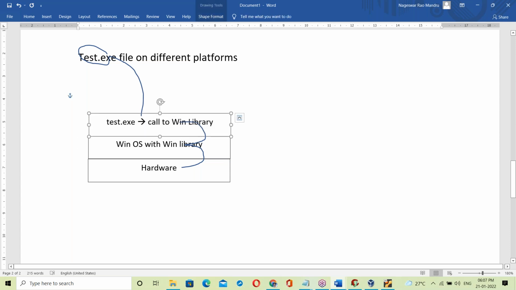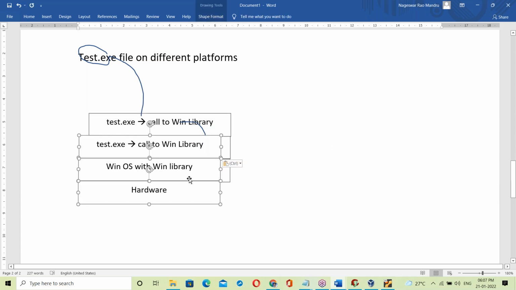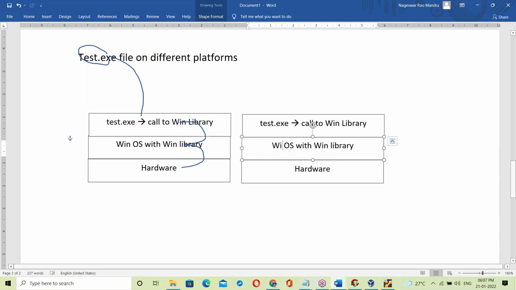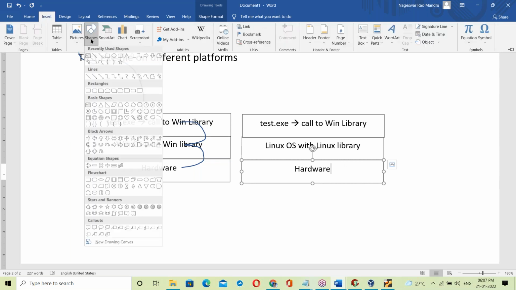Now the same test.exe file on another platform. If it is another platform, what happens? Let us take another platform. Suppose Linux base, Linux platform, Linux base with Linux library. Same test.exe file.